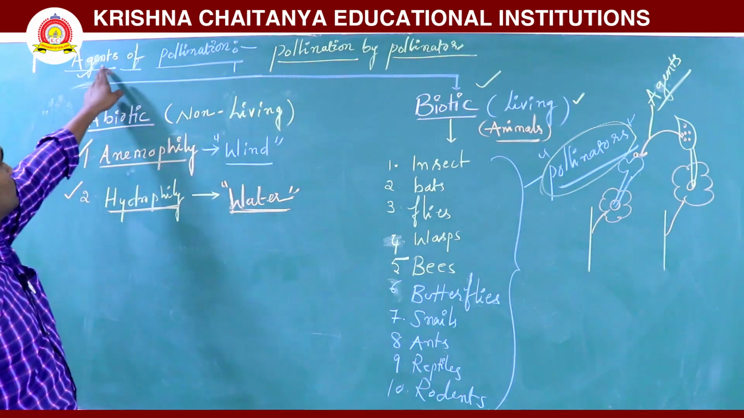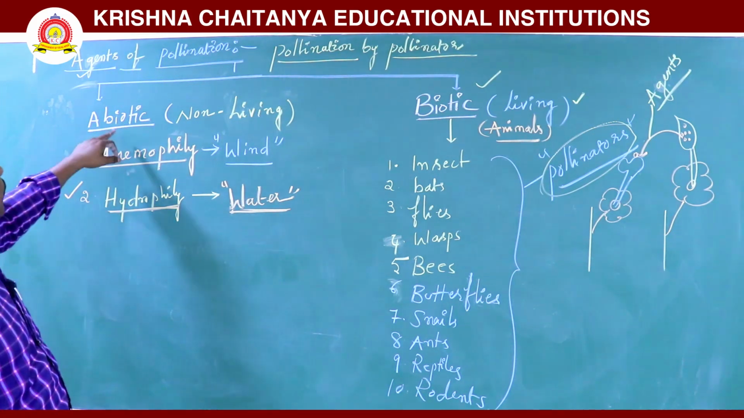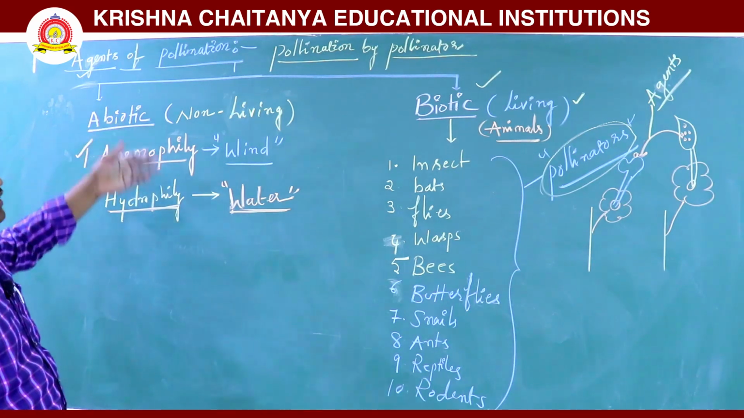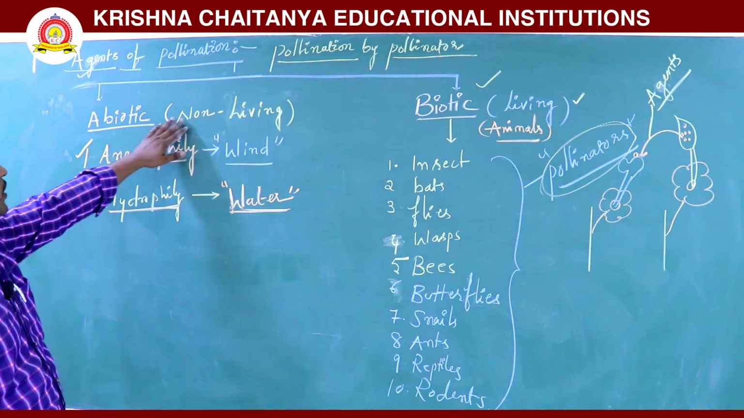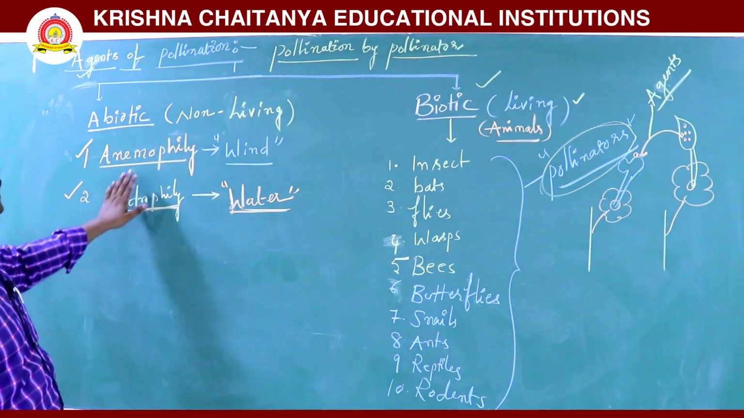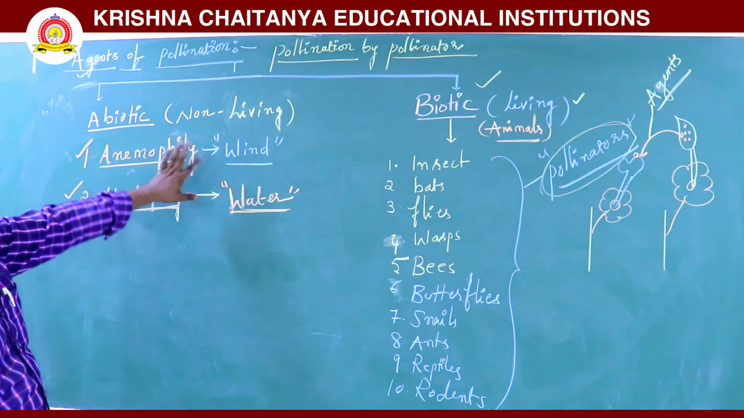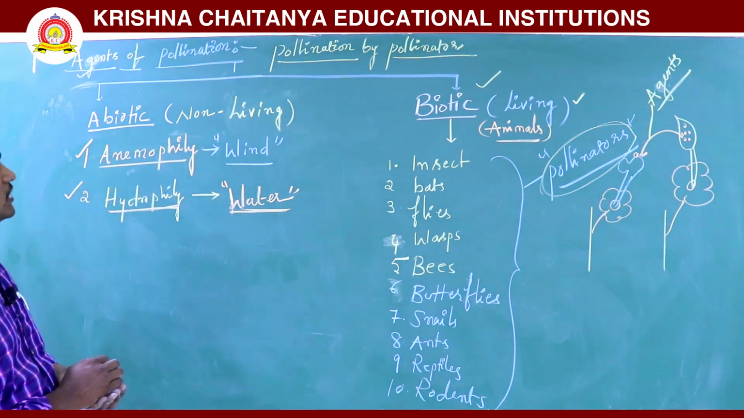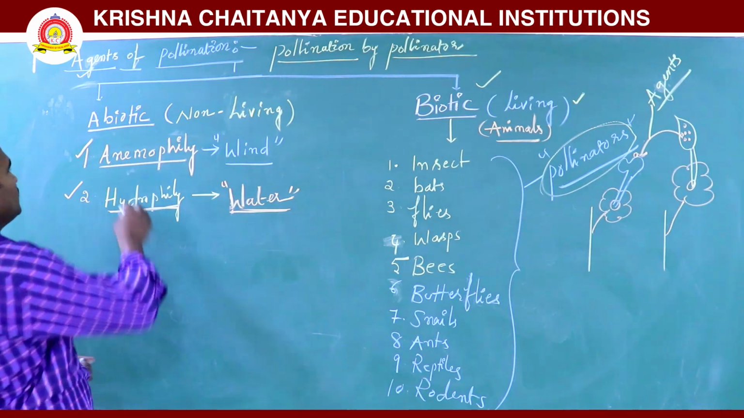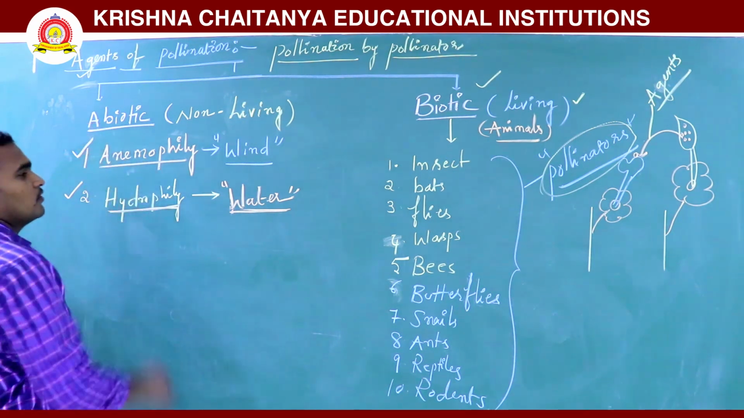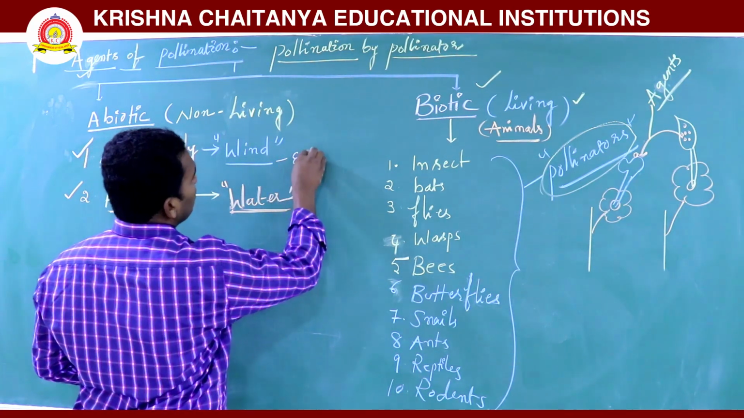Mainly the agents of pollination are divided into two types. One is abiotic, another is biotic factors. Abiotic factors are non-living things: anemophily and hydrophily. Anemophily is pollination by wind. More on this we will see in anemophilous flowers. For example, if you take maize.